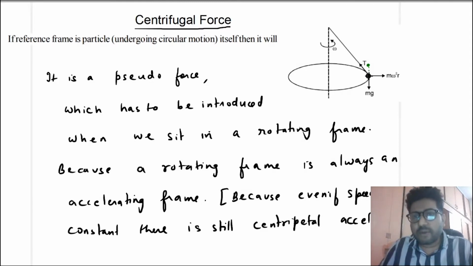But because it is a rotating frame, there has to be a pseudo force to apply Newton's law. You know that in an accelerating frame, Newton's law is not valid. But to use Newton's law in an accelerating frame, you must introduce a pseudo force.